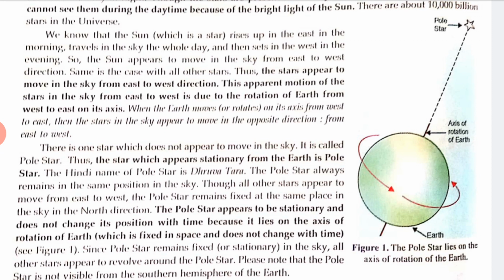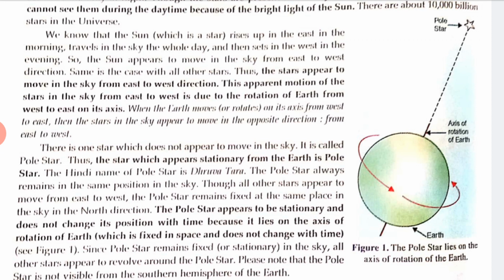Now, the pole star always remains in the same position in the sky. Though all other stars appear to move from east to west, the pole star remains fixed at the same place in the sky in the north direction. The pole star appears to be stationary and does not change its position with time because it lies on the axis of rotation of Earth, which is fixed in space and does not change with time.